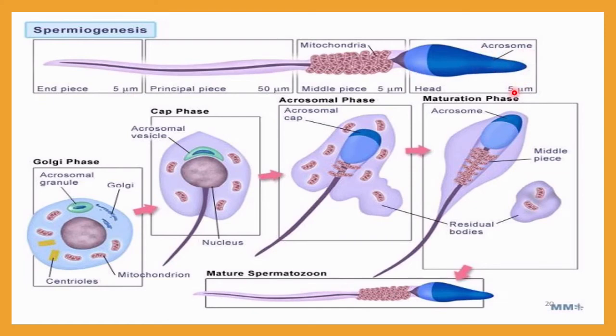You can see the size, that is 5 micrometer. Then the middle piece has a high number of mitochondria, and its length will be almost 5 micrometer. Then the principal piece will look like a tail. We can say this is the tail portion, and that will be 50 micrometer. So you can understand the tail length will be very long if you compare it with the middle piece and the head piece.